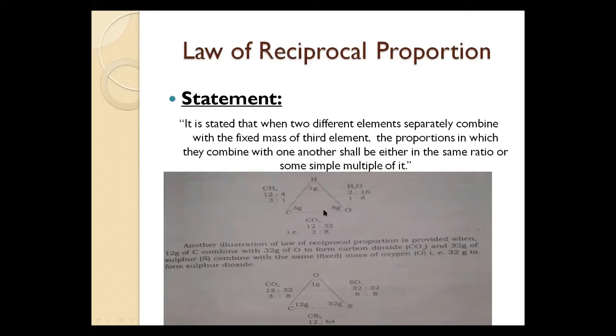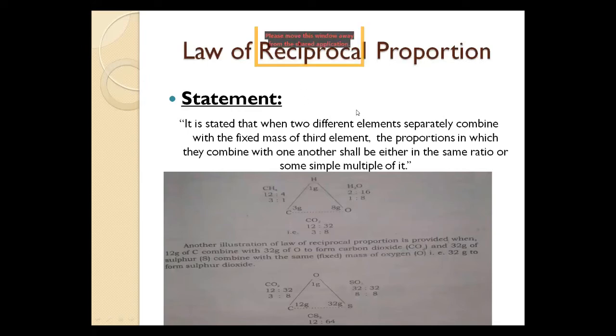These two examples are proving that the ratio is either the same ratio or some multiple, it means there is a simple multiple of each. So both these laws are giving the idea of how the elements combine with each other, in which ratio, either they are a simple multiple or they are small whole numbers.